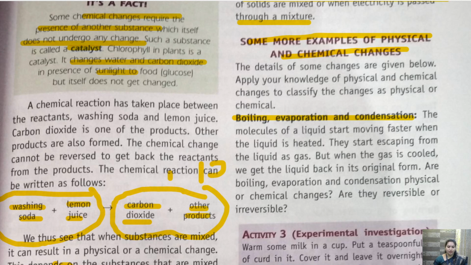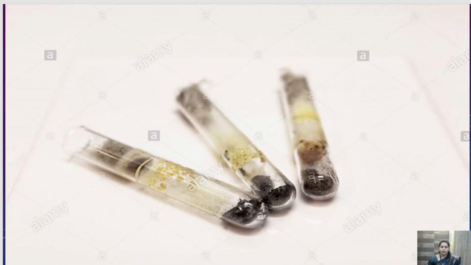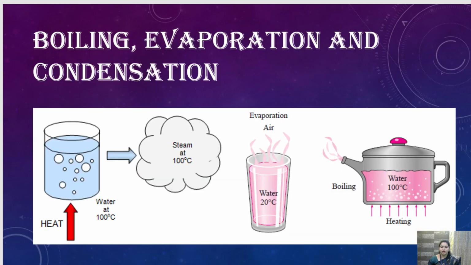Now tell me, is it a reversible or irreversible process, physical or chemical process? Quickly think over it and tell me whether boiling, evaporation and condensation is a reversible or irreversible process, or a physical or chemical change. Quickly. Okay, so let's discuss. So this is a beaker. We are boiling the water and at 100 degrees Celsius it is getting converted into steam, that is gas.